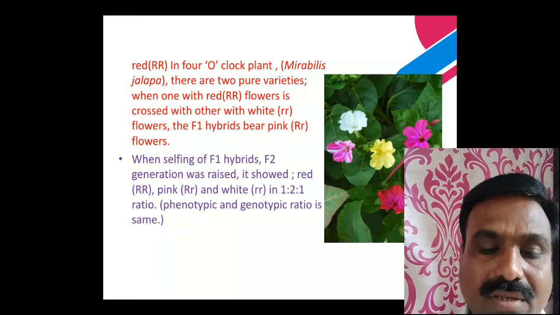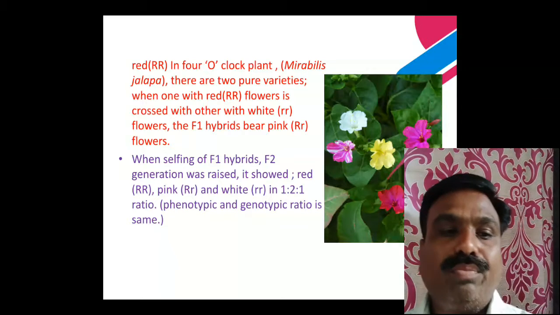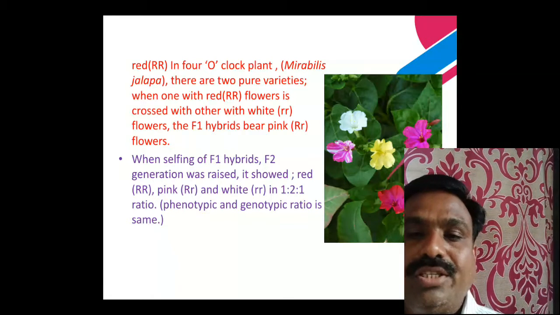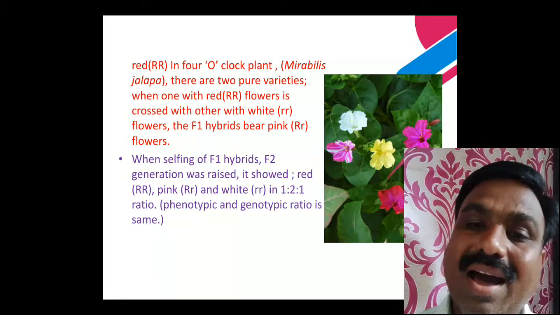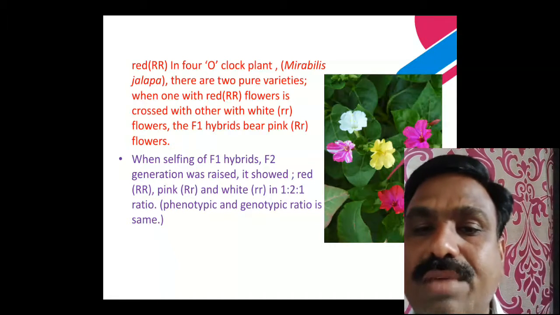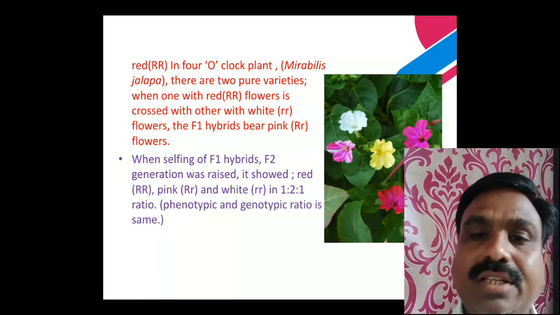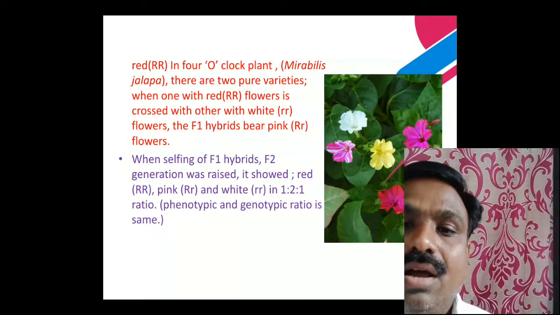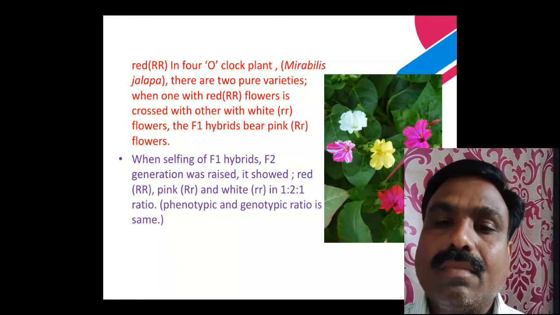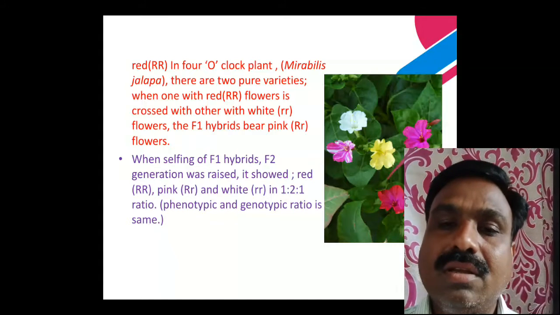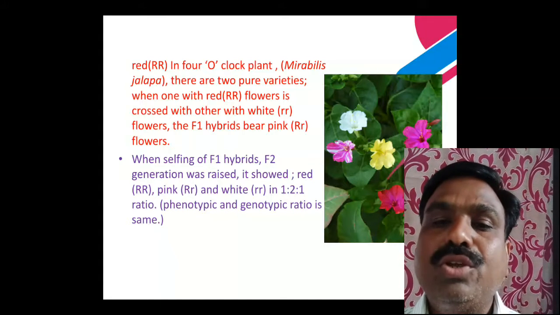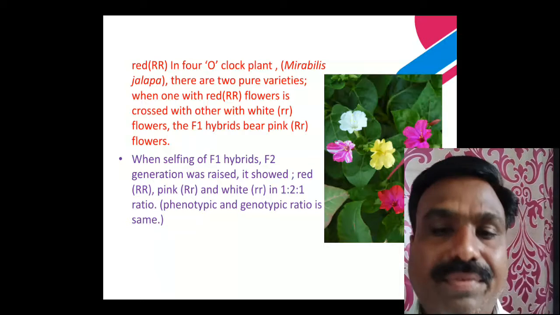In such a case, is the phenotypic and genotypic ratio the same? A question may be asked in the board examination, as an MCQ or one-sentence question: in incomplete dominance, is the genotypic and phenotypic ratio the same or different? In incomplete dominance, the genotypic and phenotypic ratio is the same.